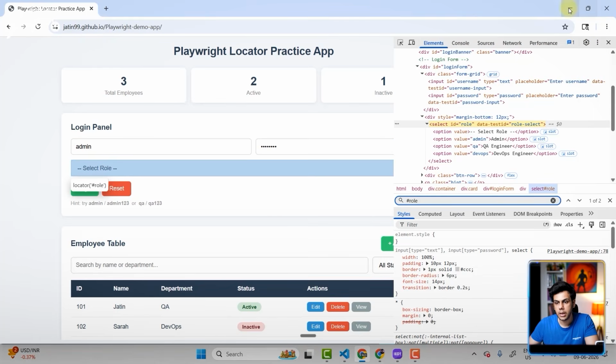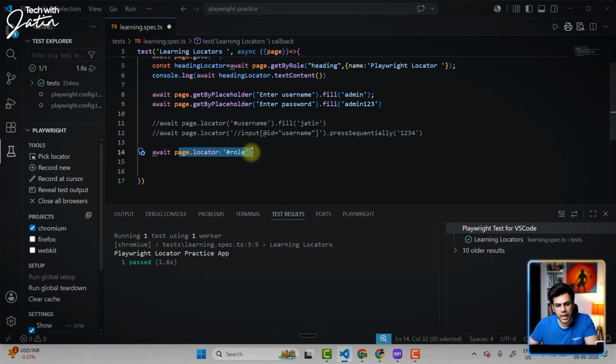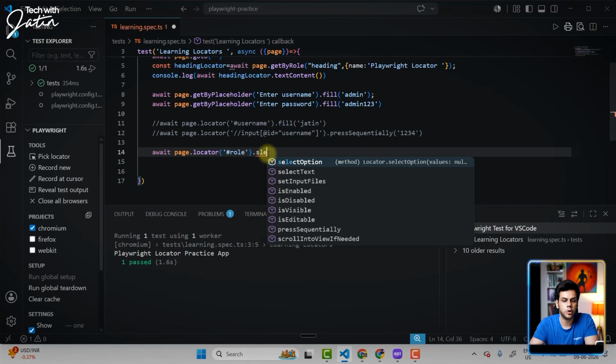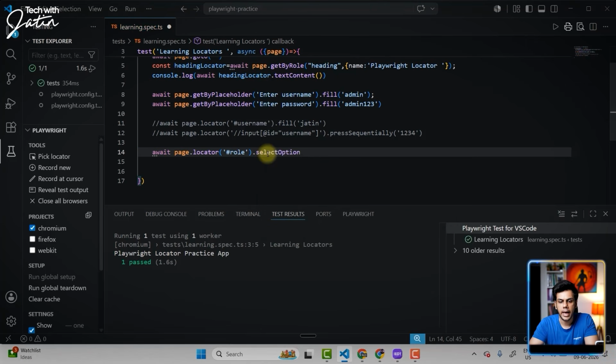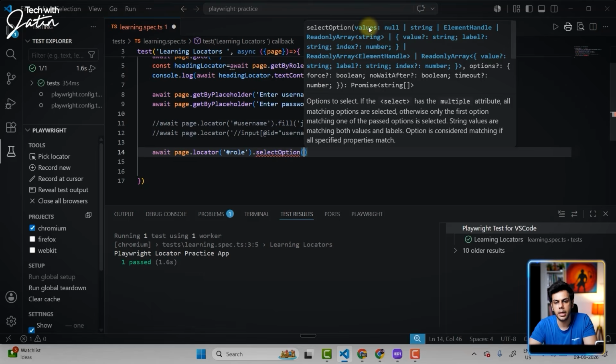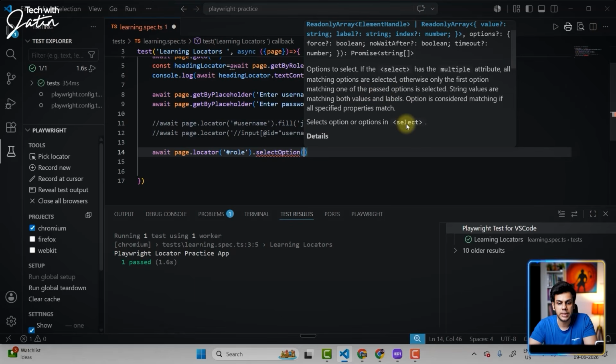Perfect. Now, once we are getting the drop down, I'm just going to do a dot select option. Okay. And this select option technically requires the value. Option to select. If the select has multiple attributes, all the matching options are selected. Otherwise, only the first option matching one of the passed options is going to be selected.